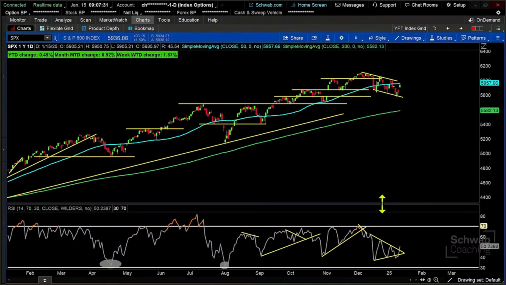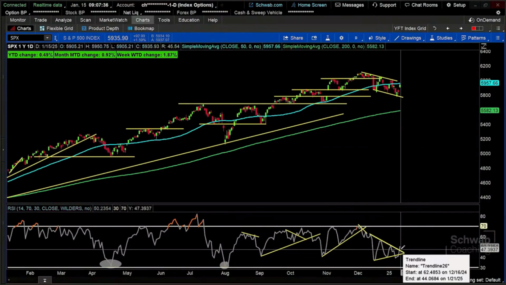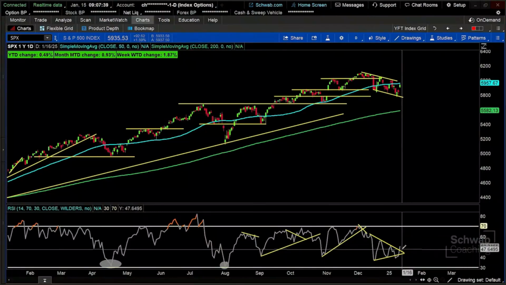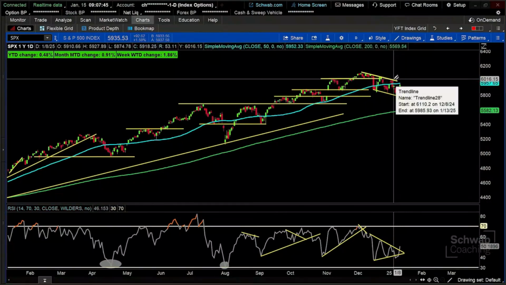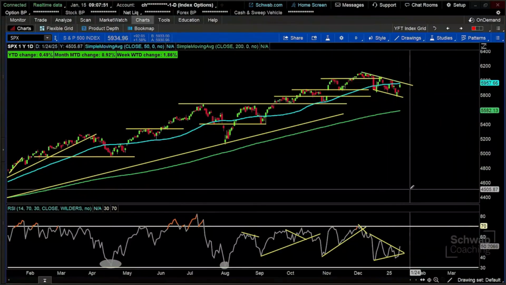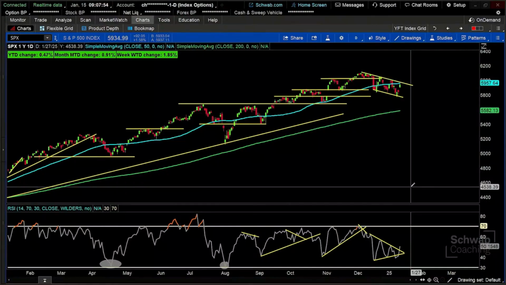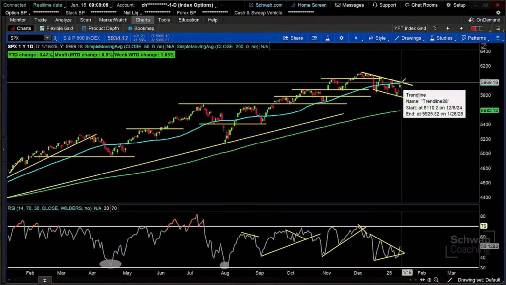So from a really strongly bullish perspective, I've got a breakout of a symmetrical triangle on the RSI down here at the bottom, giving me an indication that maybe there's some upward momentum. We see this gap up right up into that moving average, and it's banging its head. I'm just going to activate this one, and we'll draw that out a little bit more. It's banging its head on this horizontal or diagonal resistance level. So this is a bit more of a bull flag on a longer scale than we've seen. Some traders may look for this type of movement, that bounce up off of the bottom of the flag. Some traders might be looking for the break of the diagonal resistance for a much more bullish perspective.